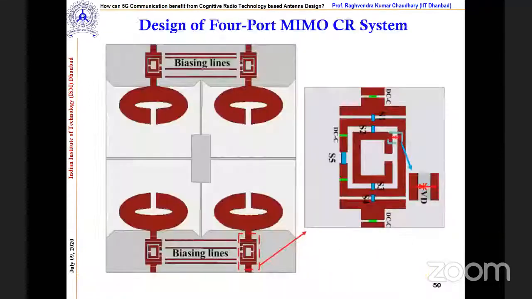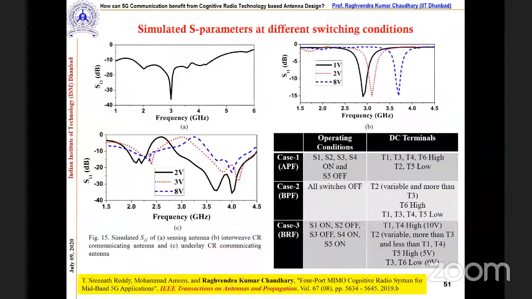Okay. So now, instead of making it on a different substrate, we try to match the circuit and incorporate everything in a single patch, meaning the matched feed line, correct? We incorporated everything in a feed line. You can see there are 4 antennas, and here the 4 multifunctional filters are there, correct? And these are the biasing lines, and we are supposed to bias it, correct?